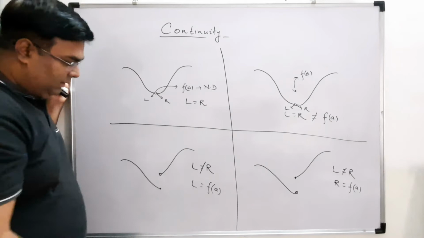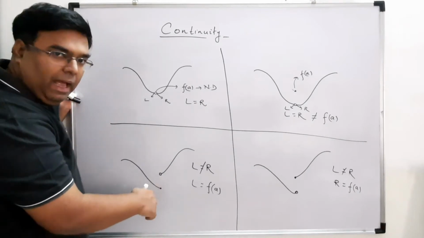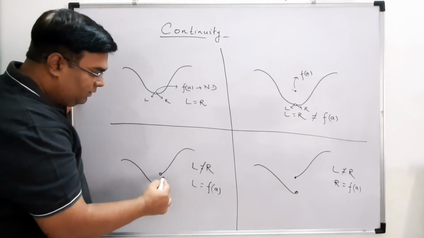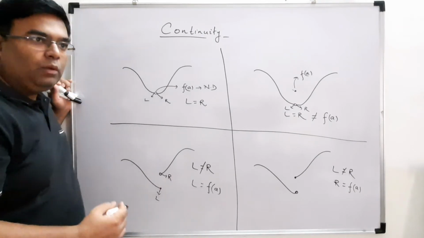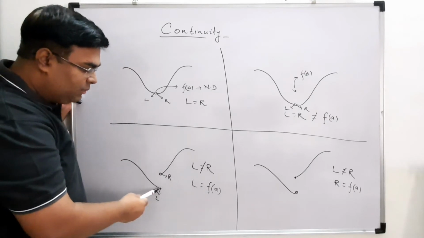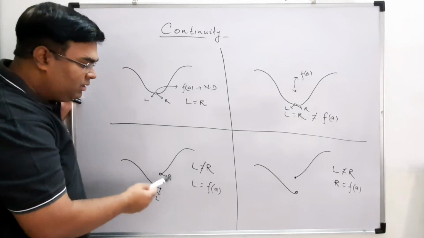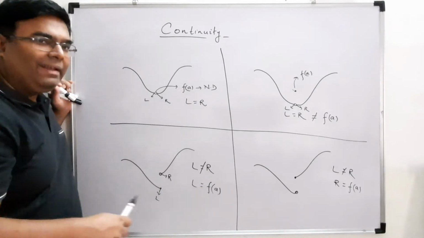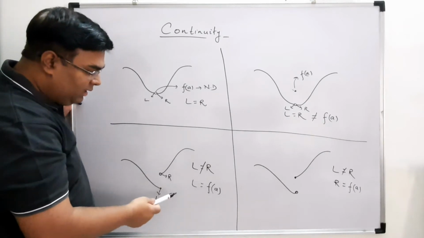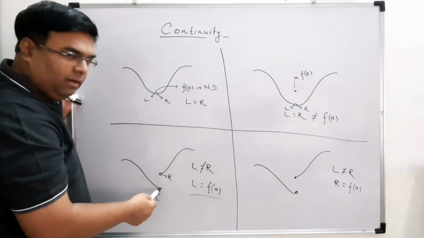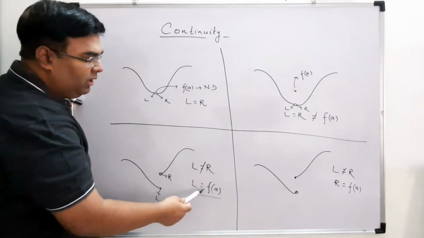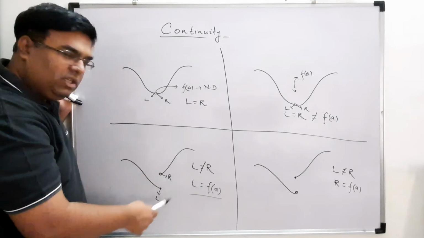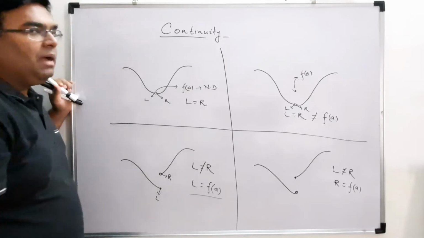Now look at the third figure. Here there is a big gap, okay, and this is my L, this is my R. When you calculate the left hand limit, it comes at this point, and the right hand limit is at this point. So it is clear that L is not equal to R, and while calculating f(a), you observe that f(a) is equal to L. In this case also, the function is not continuous. There is a gap in between.